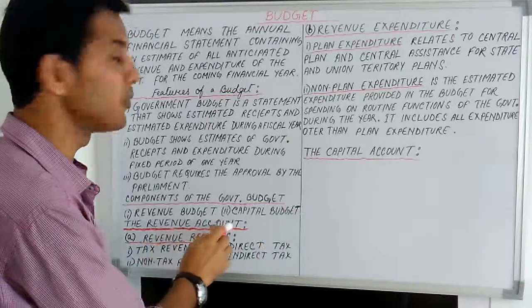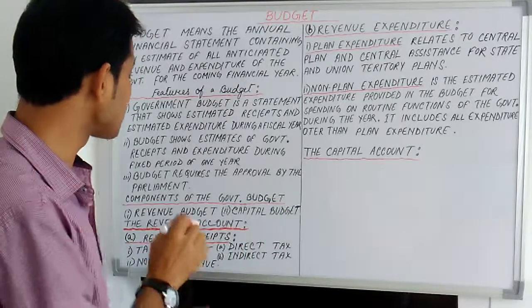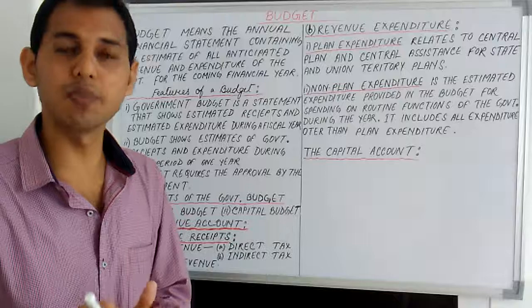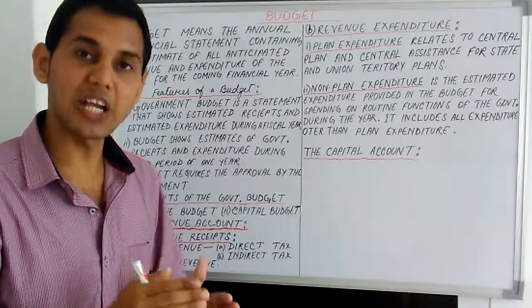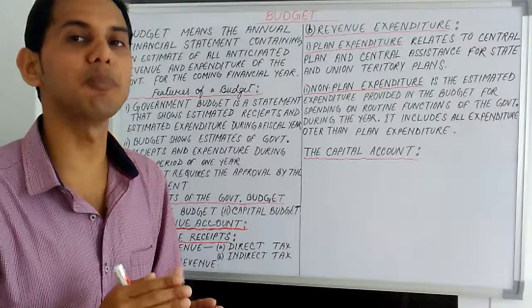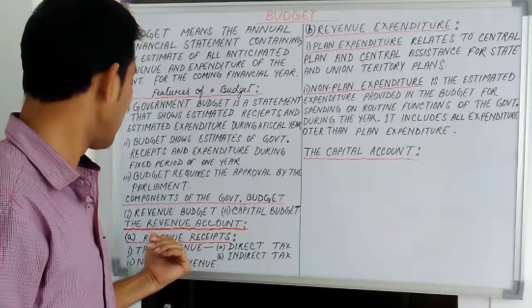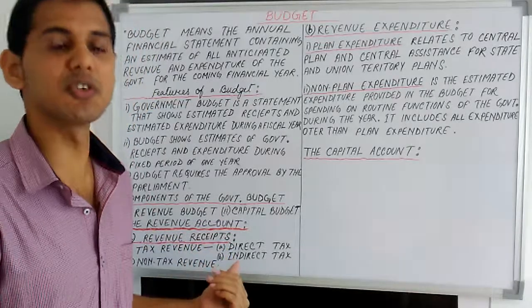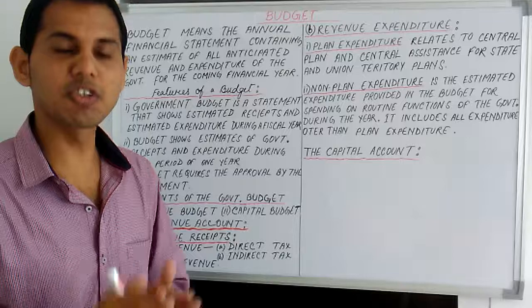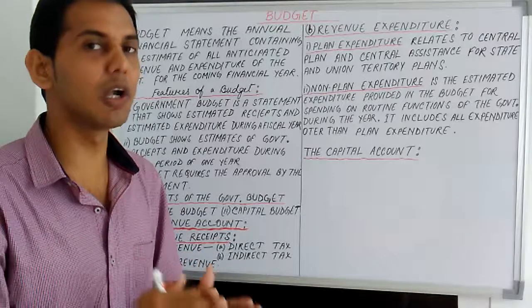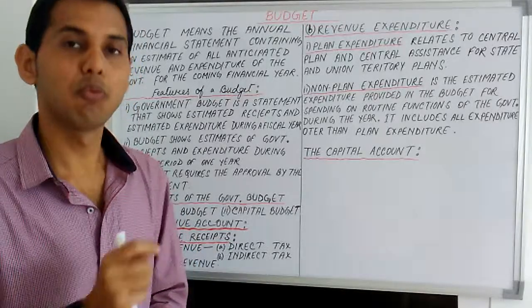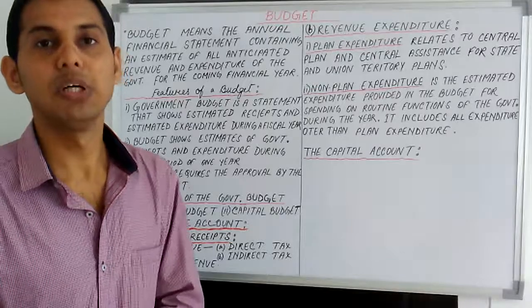So next, the revenue account. Revenue budget shows the current receipts of the government and the expenditure that can be made from these receipts. Revenue receipts refers to those receipts of the government which neither create a liability nor lead to reduction in assets. For example, revenue from taxes.